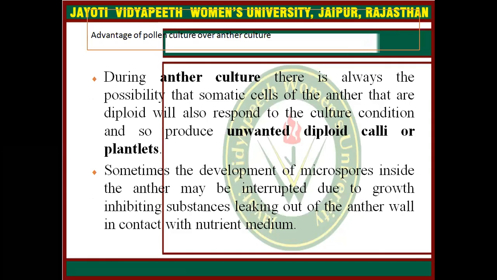What are the advantages of pollen culture over anther culture? During anther culture, there is always the possibility that somatic cells of the anther, which are diploid, will respond to the culture conditions and so produce unwanted diploid calli or plantlets. Sometimes the development of microspores inside the anther may be interrupted due to growth-inhibiting substances leaking out of the anther wall in contact with the nutrient medium.